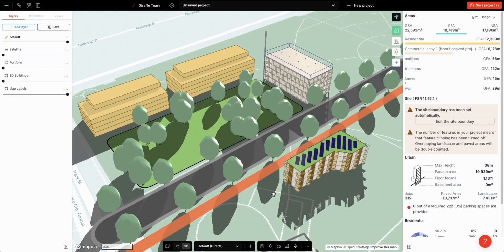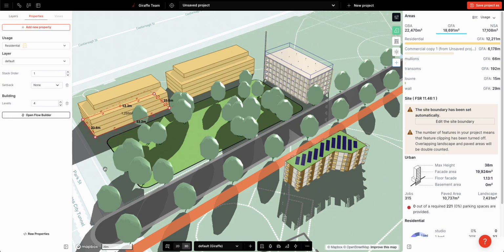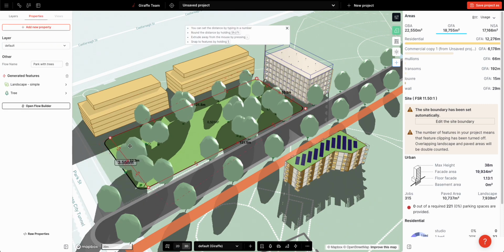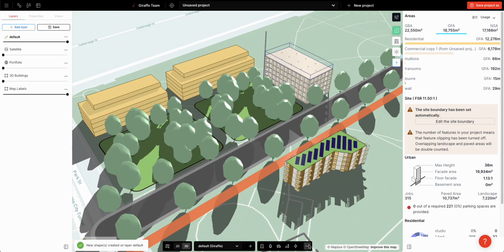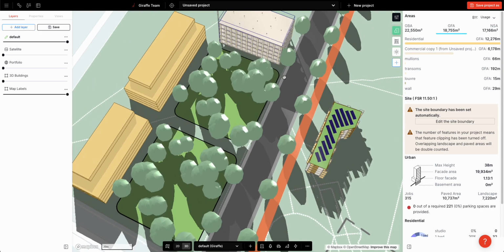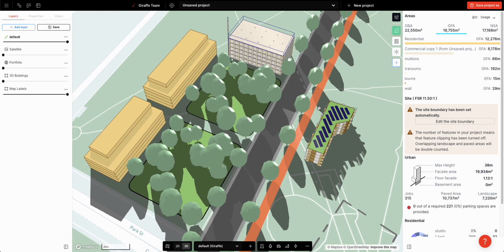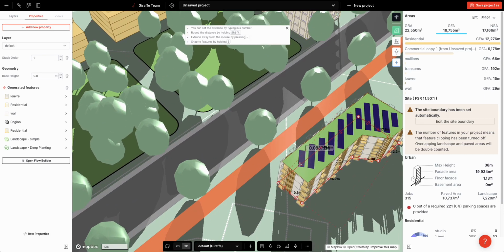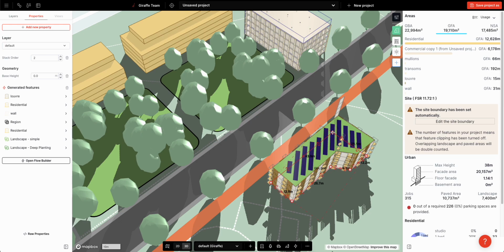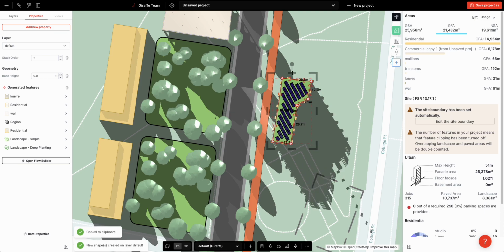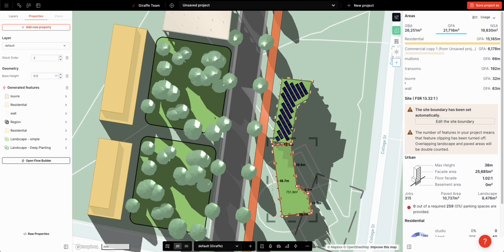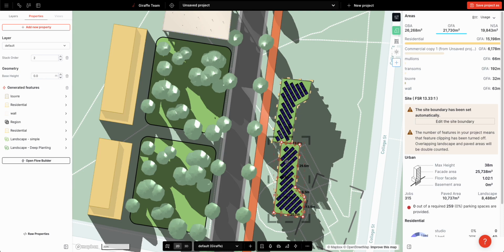So now we're looking at a project which is raw, as in I've just drawn geometries and assigned usages. I've used this park, which is from the Giraffe library, as in just our standard flows. And then I've dived into my design library, and I've pulled flows from 2 other projects. And then I've modified those flows to be suitable for the project I'm working on. And so you can see how you can use template projects, or, if you don't even bother using template projects, if you actually get some real work done, like you do a real project, that project is now available for you to use all the time in future.